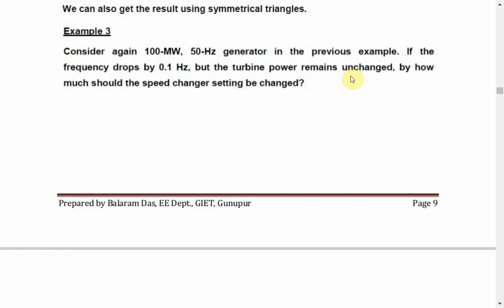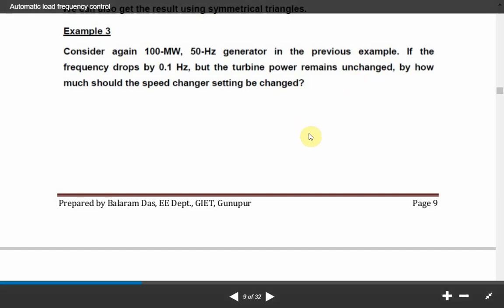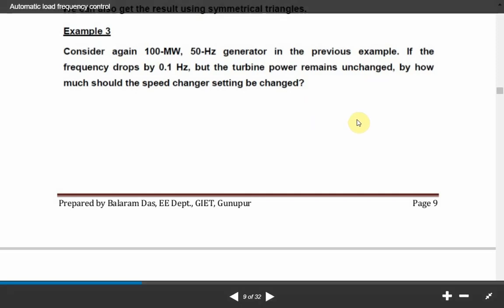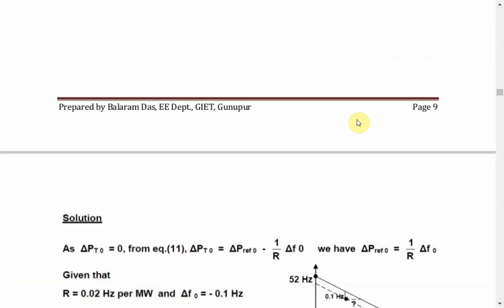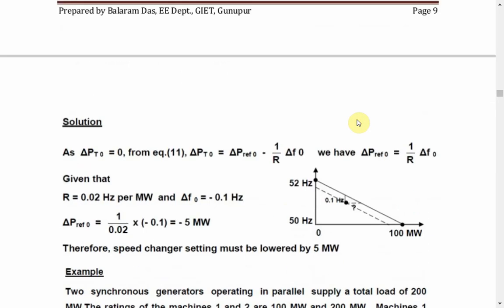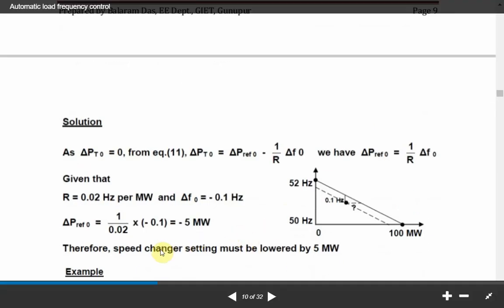The energy has been borrowed from the kinetic energy, so the kinetic energy will be lowered. So if we want the kinetic energy to supply the increase in the load demand, the turbine power should remain unchanged. In that case, the speed changer setting should just be lowered by 5 megawatt. You can go through this example.